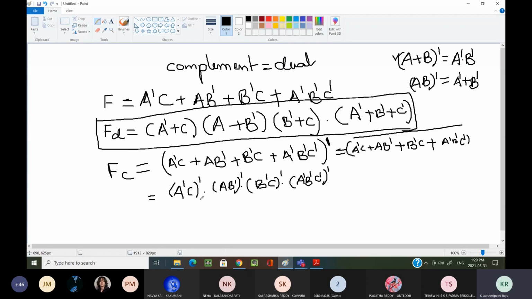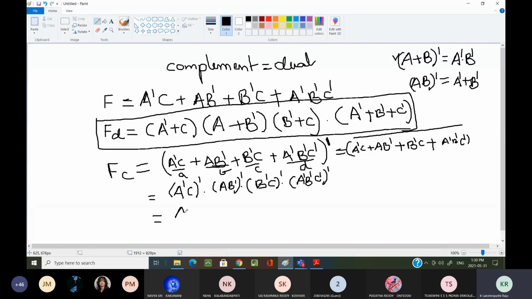Plus, I have expanded it as a dash dot b dash dot c dash dot d dash. Suppose if you are considering these as four terms, I am writing small a, b, c, d. This is my second term b, this is my third term c, this is my fourth term d. A plus b plus c plus d whole complement is a complement dot b complement dot c complement dot d complement. That is what I have done. Now next what I have to do? I have to do individual complement expansion.